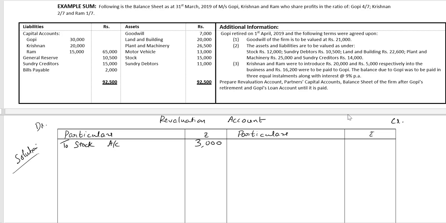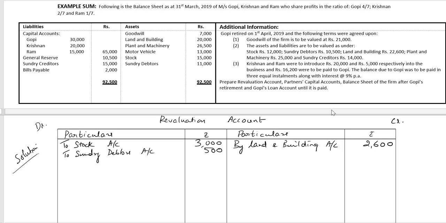Book value 11,000 to be reduced by 500 rupees to sundry debtors account 500 rupees. Land and building 22,600. Amount given in the balance sheet is 20,000. So by land and building account 2,600 is the increase in value.